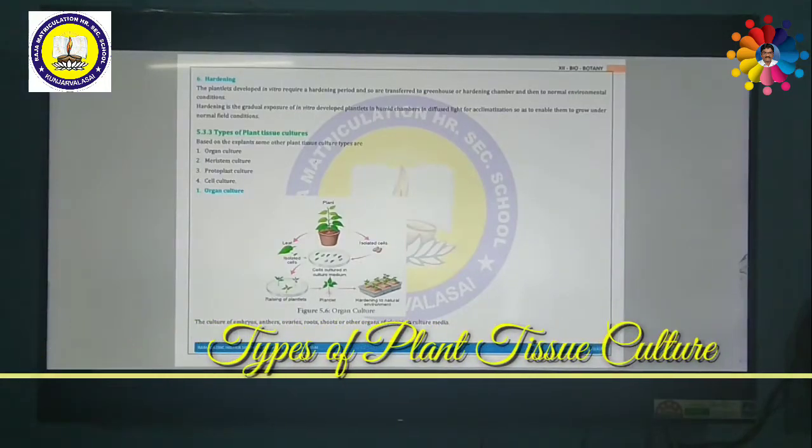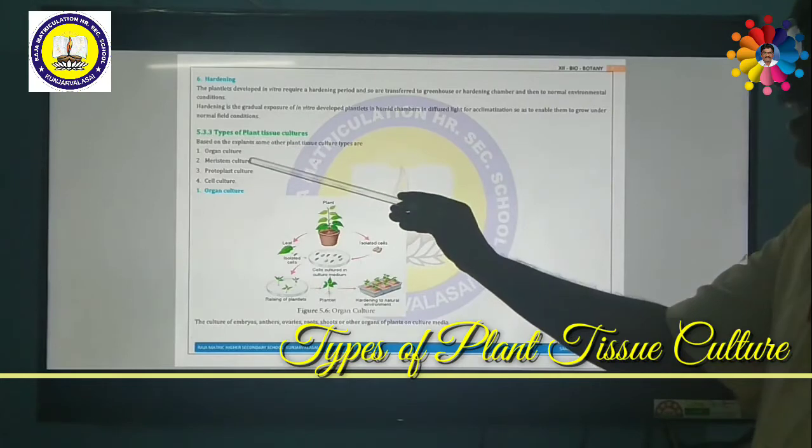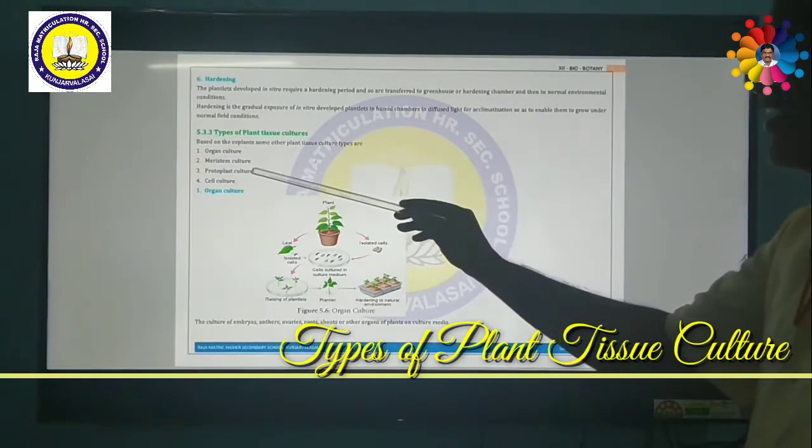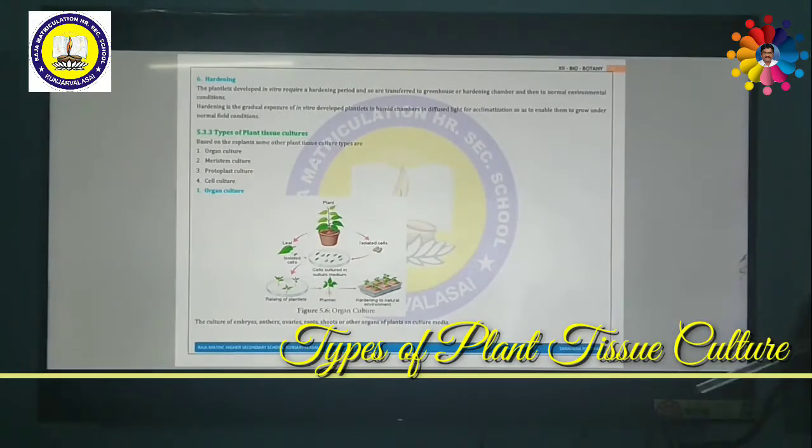Dear children, now we are going to see about types of plant tissue culture. Four different types of plant tissue cultures are there, based on the explant. They are organ culture, meristem culture, protoplast culture, and cell culture. So there are four different types of cultures.